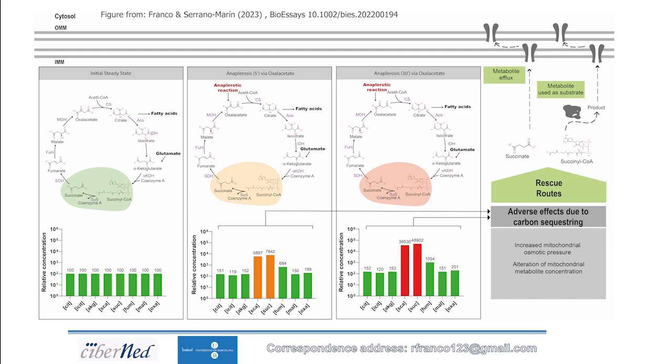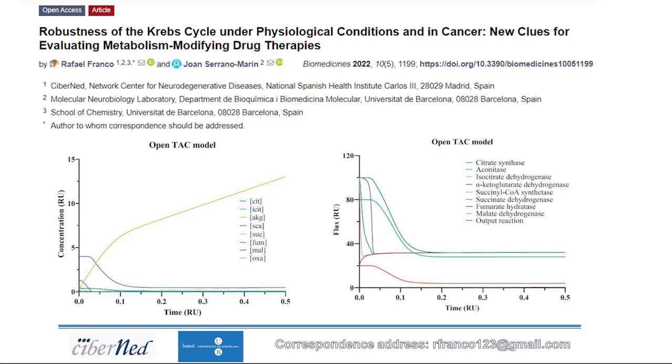Also, when modeling the cycle in different conditions and looking for the achievement or not of a steady state, the results suggest that the cycle may have a regulation not yet discovered to go from an open cycle to a closed one. Said regulation could allow for reaching the steady state, thus avoiding the unwanted effects derived from an aberrant accumulation of metabolites in the mitochondria.